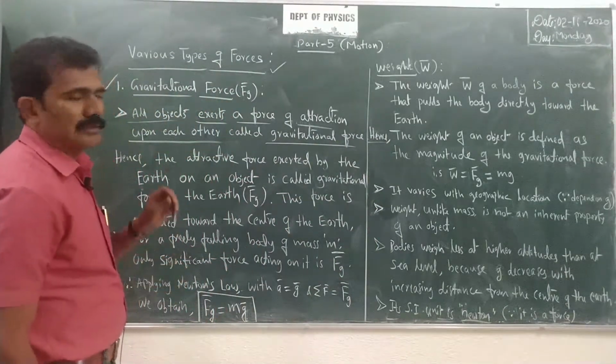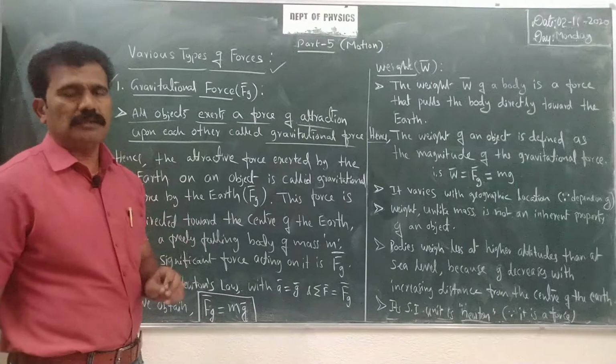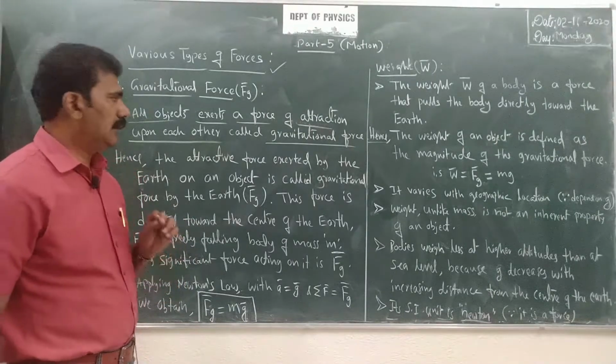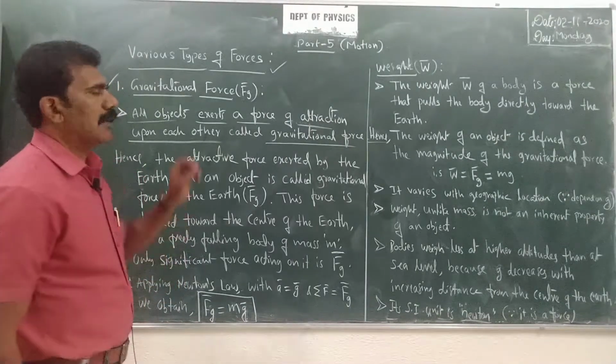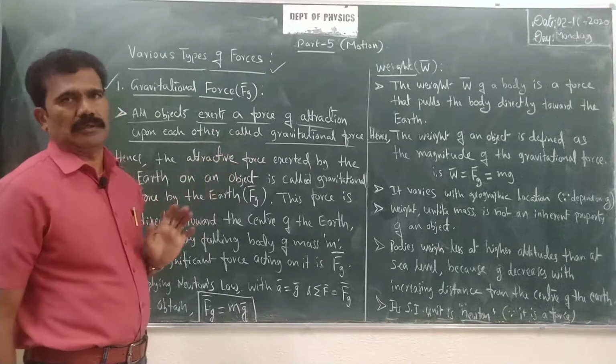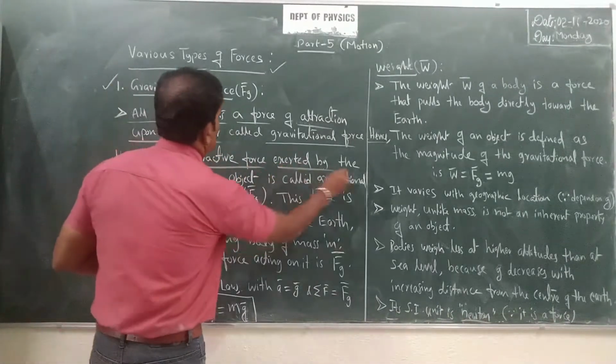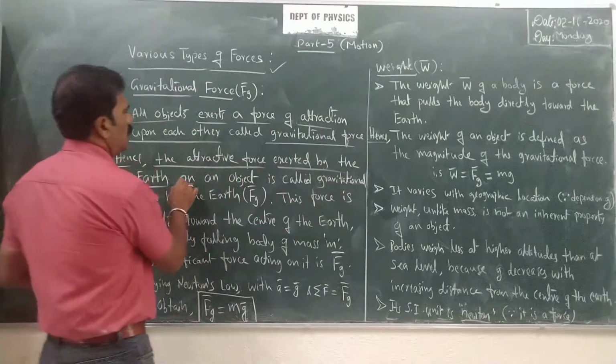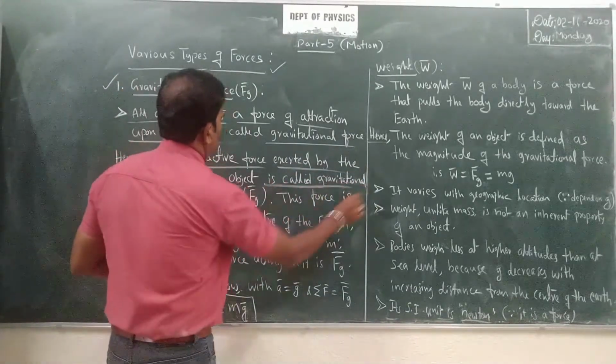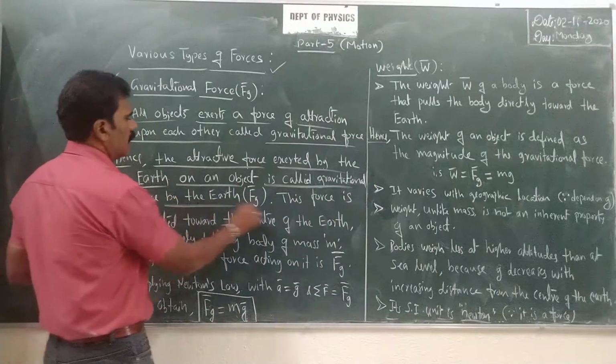If you are thinking about the earth as a planet, then we can consider particularly the gravitational force of the earth. Hence we can define it: the attractive force exerted by the earth on an object is called the gravitational force by the earth.